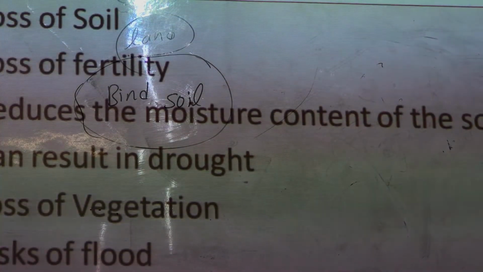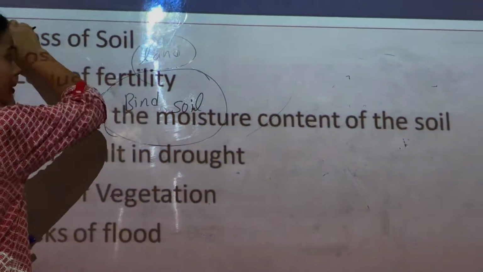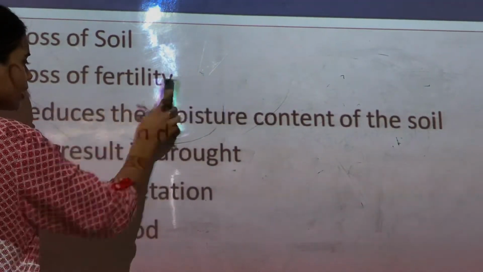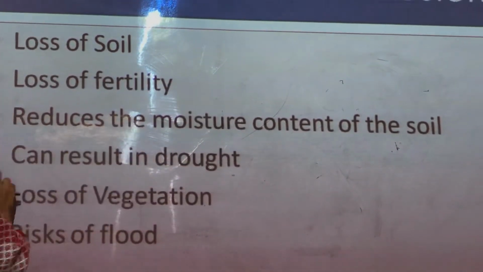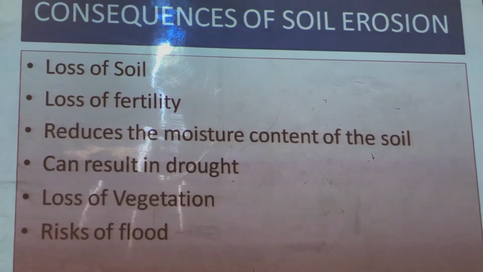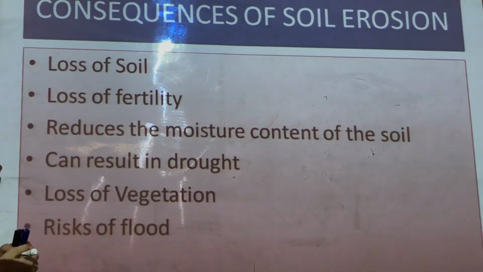Now, what are the consequences of soil erosion? What bad effects, what ill effects does soil erosion have on our natural vegetation, natural land and on our earth?